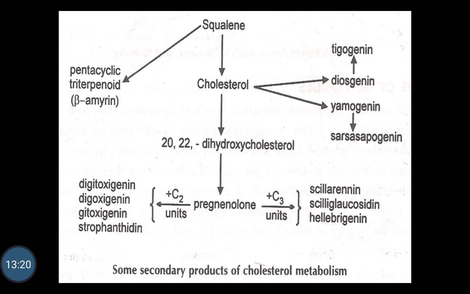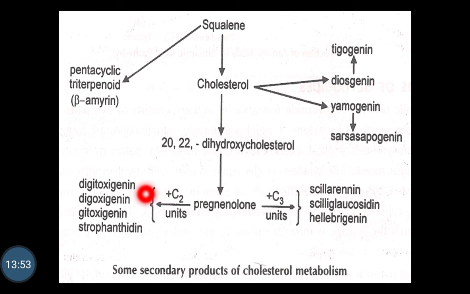Once the formation of squalene takes place, from the squalene the biosynthesis of pentacyclic triterpenoids, such as beta amyrin, takes place. From squalene, biosynthesis of cholesterol takes place. From the cholesterol, tigogenin, diosgenin, yamogenin and sarsapogenin get biosynthesized. From the cholesterol, 20,22-dihydroxycholesterol is biosynthesized and the formation of pregnenolone takes place.